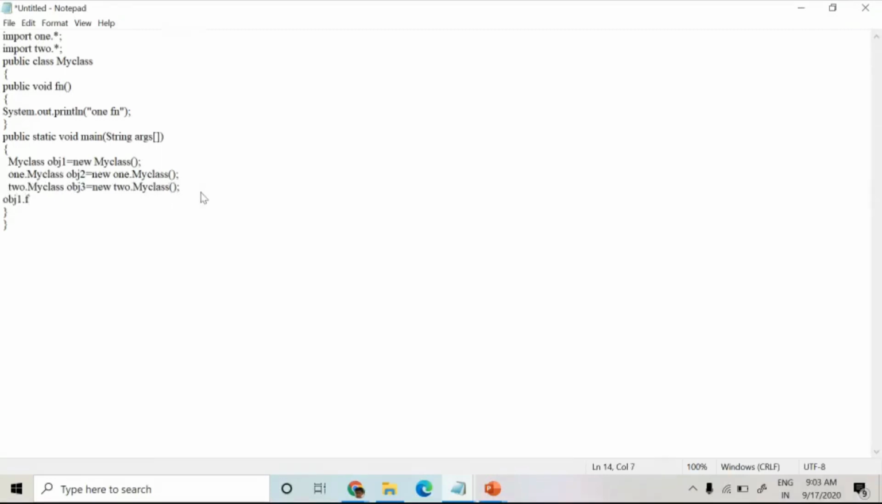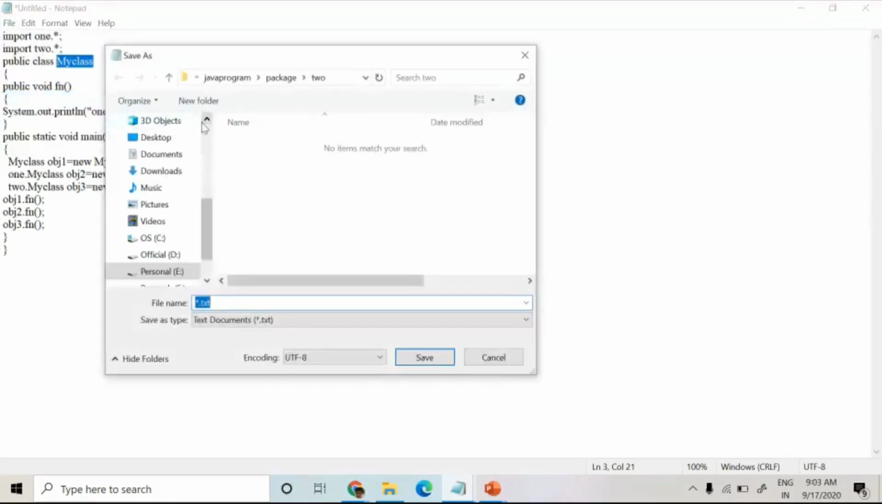obj1.function, then obj2.fn, and then obj3.fn. Now I have to save this program in the parent directory of package 1 and package 2. I have already created one folder called package, so that is the parent folder. I am going to save this program in that folder, because for package 1 and package 2, this is the parent folder.